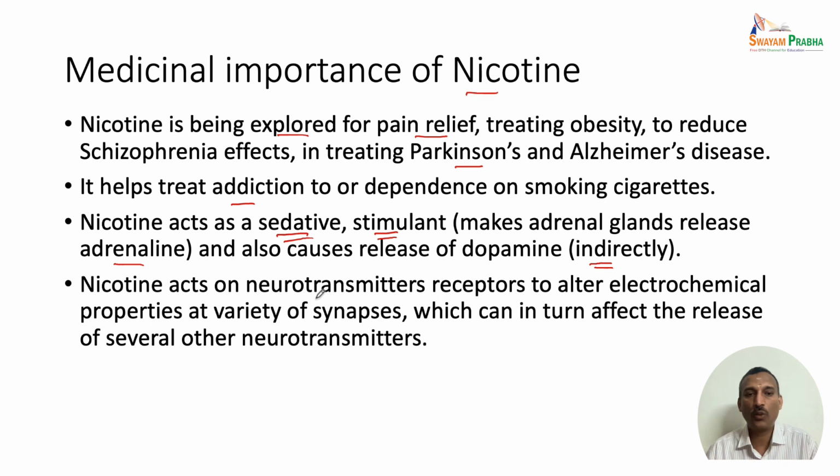And nicotine also acts on neurotransmitter receptors, and during this process it alters the electrochemical properties of a variety of synapses, which in turn affect the release of several other neurotransmitters. So that means this is a cascade effect or a multiple effect. So nicotine directly affects a few neurotransmitters, which in turn affect a few other neurotransmitters, which in turn affect other neurotransmitters. So that means we have to be very careful in handling or using nicotine.